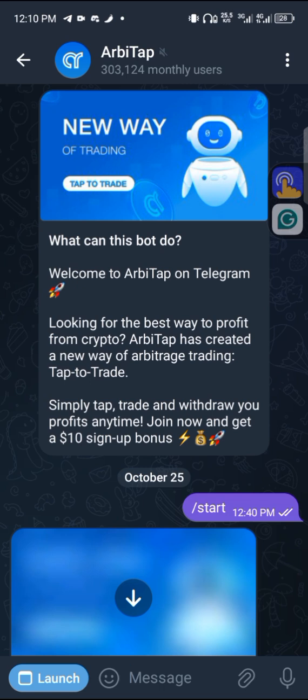Today I want to show us an interesting app. The name of the app is called ARBTap. It's a Telegram mini app. I came across it on a particular website. So this app, the instruction and the benefit of it sounds too good, so I want to test it today.